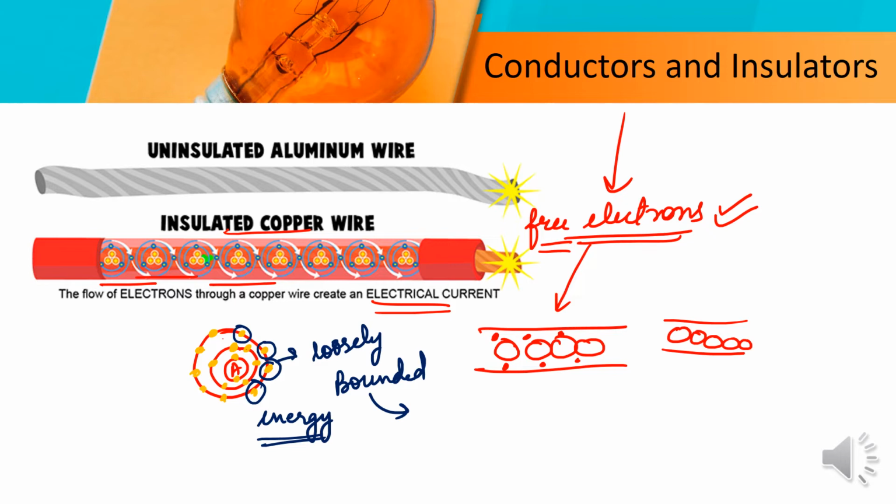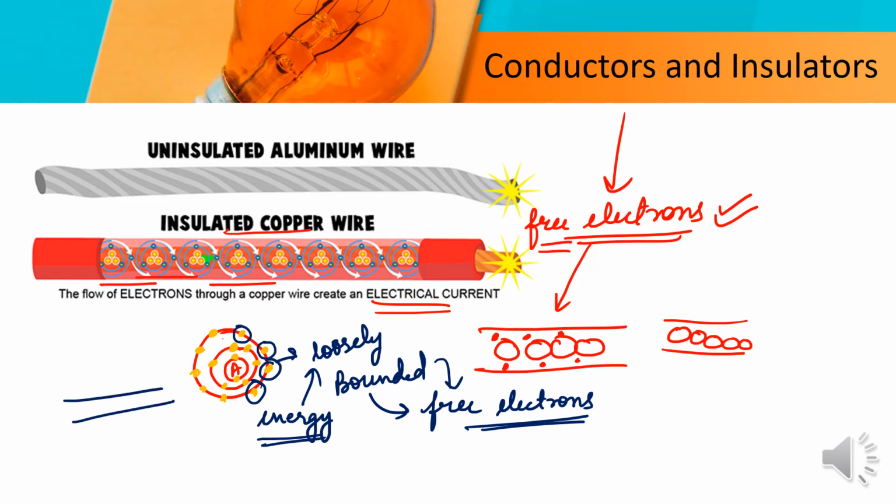These loosely bound electrons are named free electrons, because when they get the energy, they become free from the valence shell, so that electricity can pass through them.